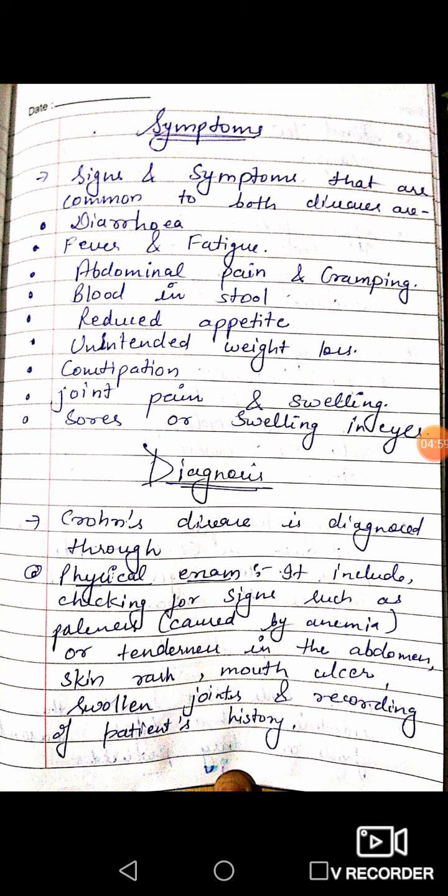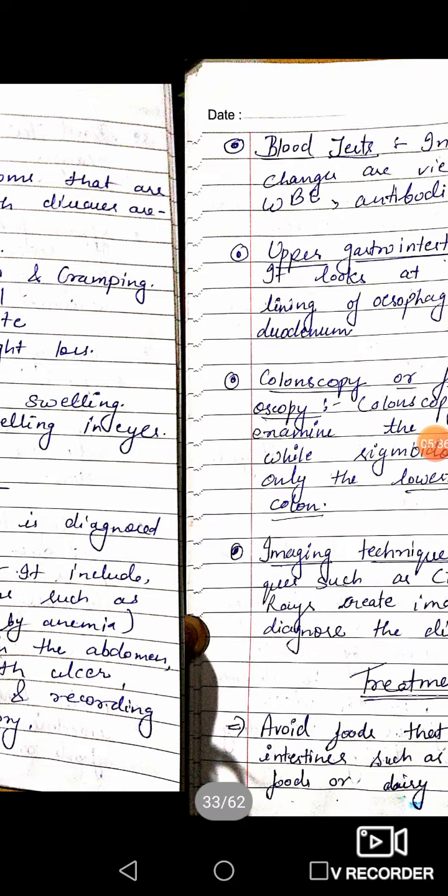Next, their diagnosis. First, Crohn disease is diagnosed through physical exam. In the physical exam we will check signs such as pallor that is caused by anemia. As we know, in symptoms we have studied there is blood in stool. So in physical examination we will check the signs of pallor causing anemia, or tenderness in the abdomen. We will also check skin rashes, mouth ulcers, swelling in joints, and record the patient history.